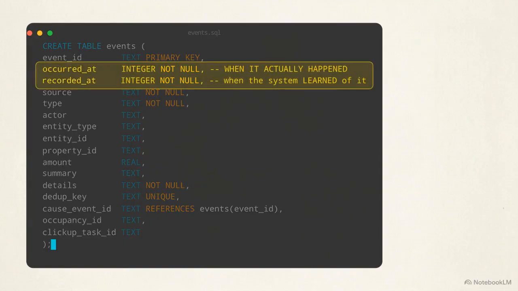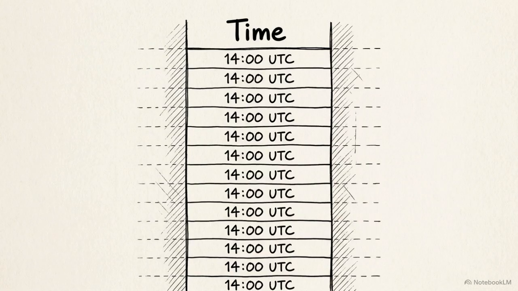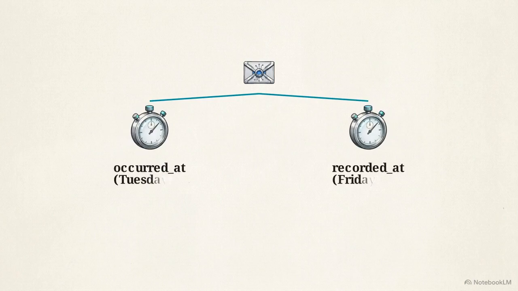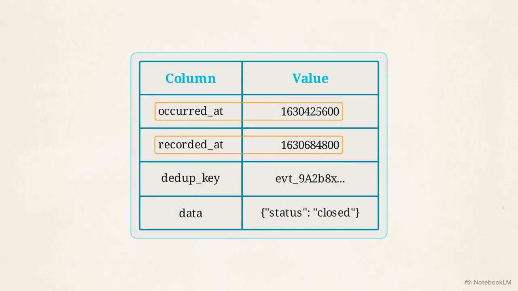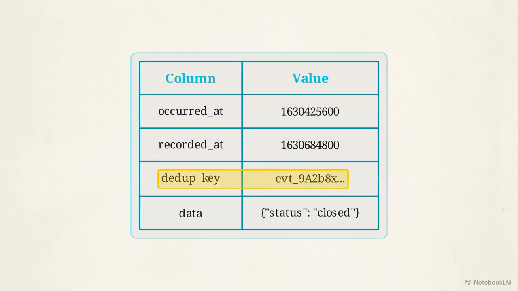column types. The first invariant is temporal truth. The schema deliberately separates the occurred at timestamp from the recorded at timestamp. Naive logging systems usually stamp every row with the current time during ingestion. If an API failure causes data to arrive 3 days late, the log incorrectly records the event as happening today. Decoupling these timestamps preserves historical accuracy. The system knows exactly when an event took place, regardless of when the data pipeline actually processed it.